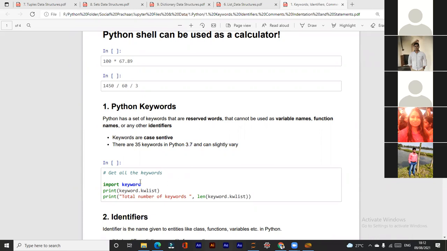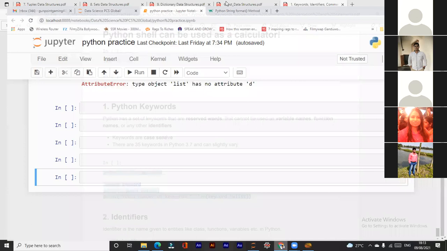To get how many keywords are there, we need to write keyword.kwlist. kw is for keyword and this is the list. If you type this in your Jupyter notebook, then you will get the total list of keywords. Okay. Then let's see what keywords we have.